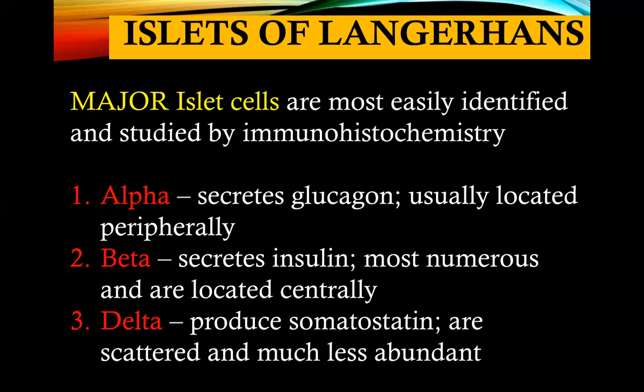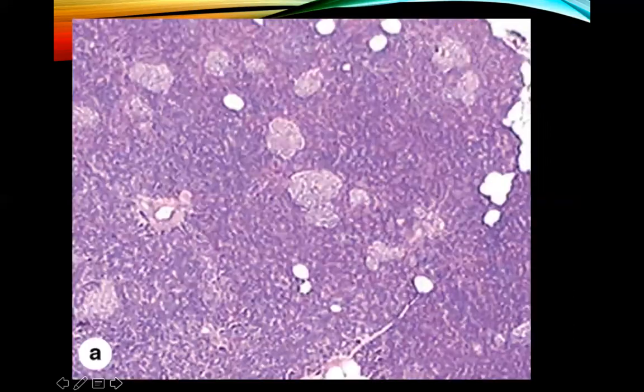For beta cells, they secrete the so-called insulin, and this is the most numerous cell, and they are located centrally in the islets of Langerhans. While your delta cells produce the hormone somatostatin. They are scattered and much less abundant compared to your alpha and beta cells.